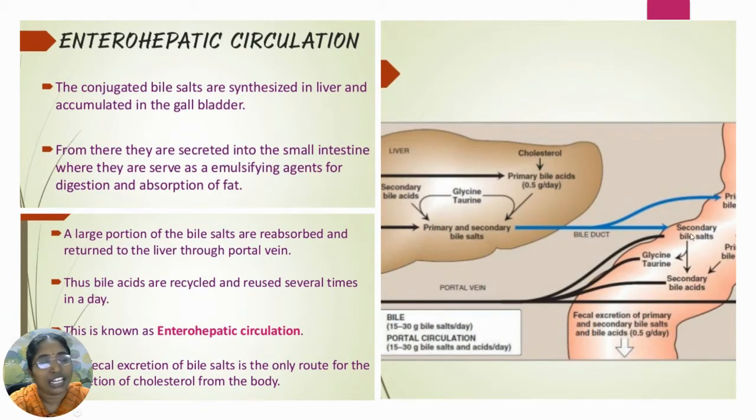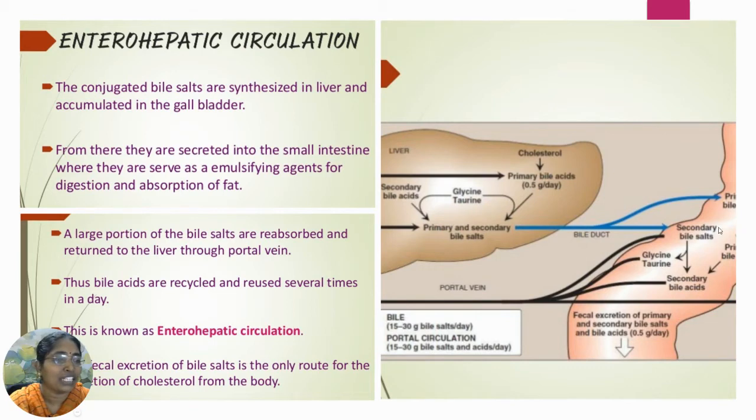It enters into the intestine for the emulsification of the fats. The digestion and absorption of fats can take place in the small intestine only because of these bile salts. This is the role of the bile salts. A large portion of the bile salts are reabsorbed and returned to the liver through the portal vein.